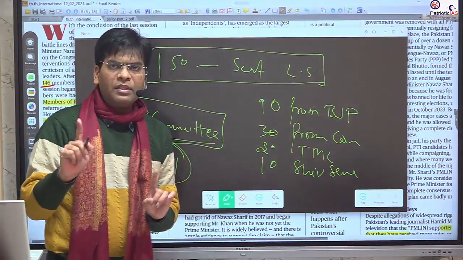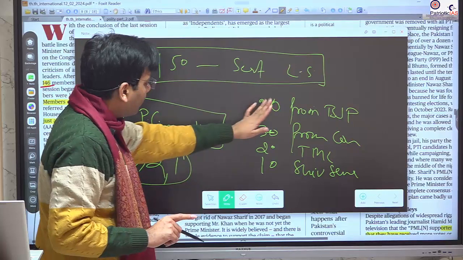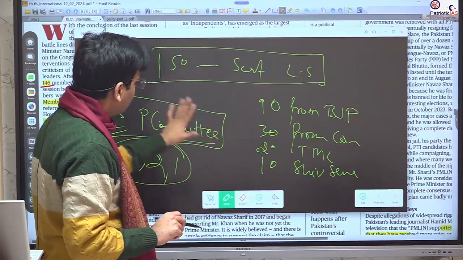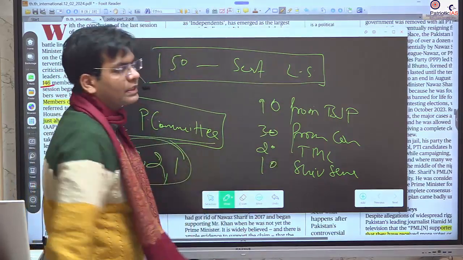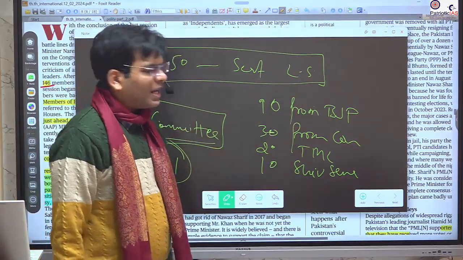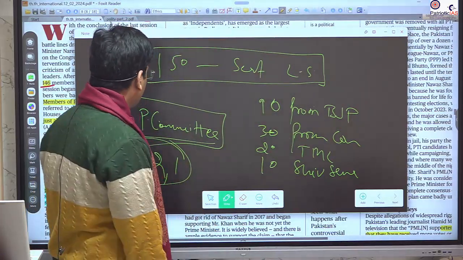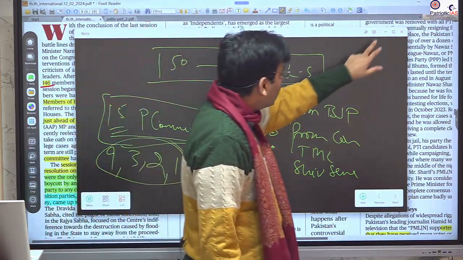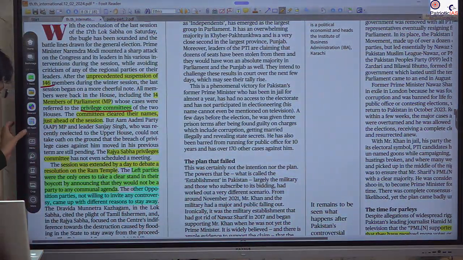So you should remember this. This should be proportionate. It should not be all the members from the BJP just because it is in government. These committees include members from all these parties as per their proportionate number of seats in the Lok Sabha or the Rajya Sabha, and no minister can be part of this committee. Please remember that. This is important.